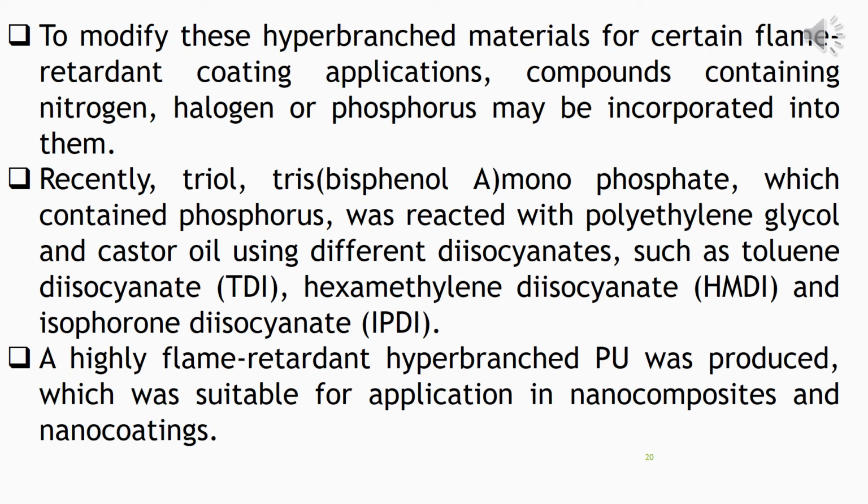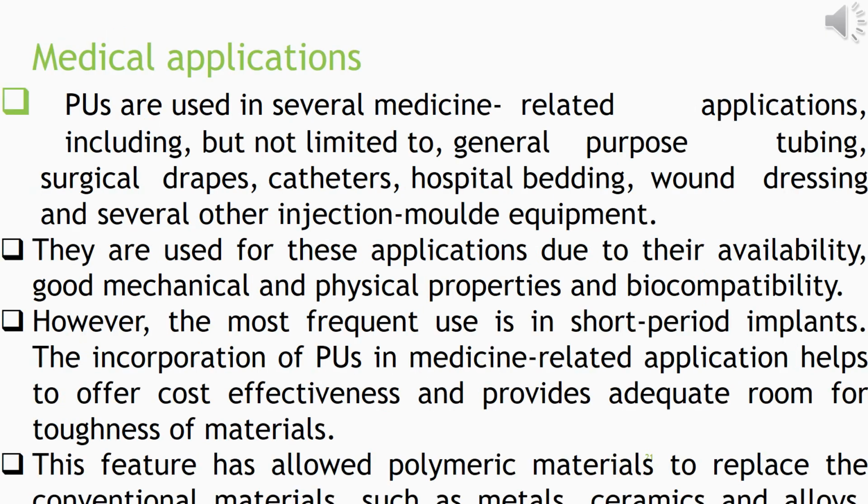Similarly, nanotechnology is now being used in most fields of science and application. PUs are used in several medicine-related applications. The medical applications include, but are not limited to, those listed here.